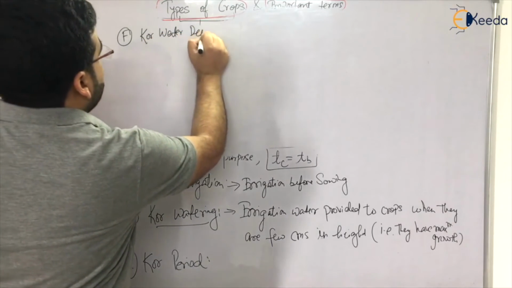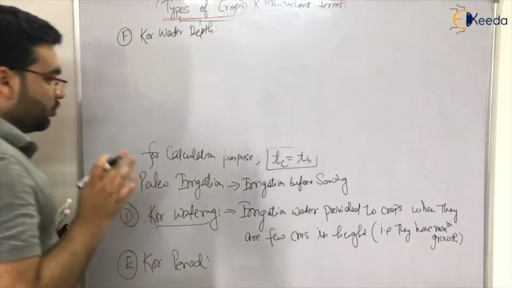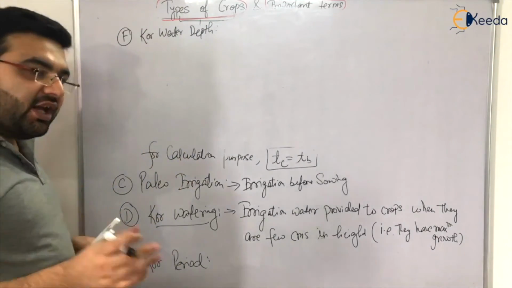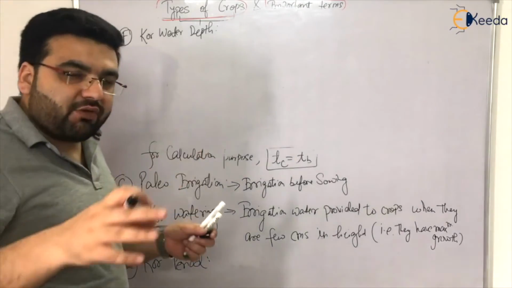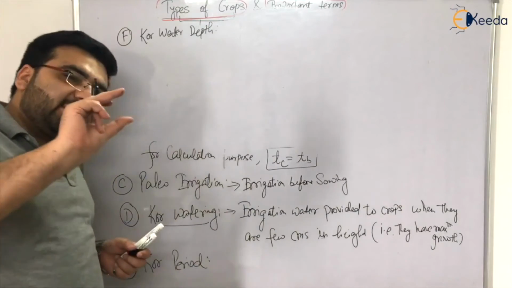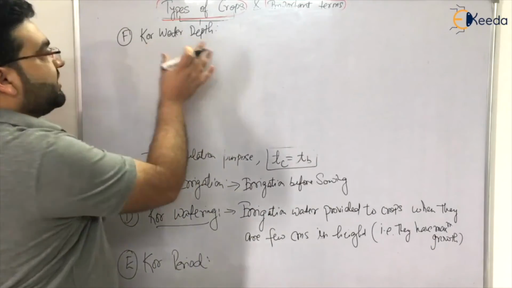Crop water depth. Now, what is crop water depth? You have provided crop watering for a particular crop period, so you must be providing some volume of water over a particular area. Volume divided by area gives some depth of water, and that depth is known as the crop water depth.